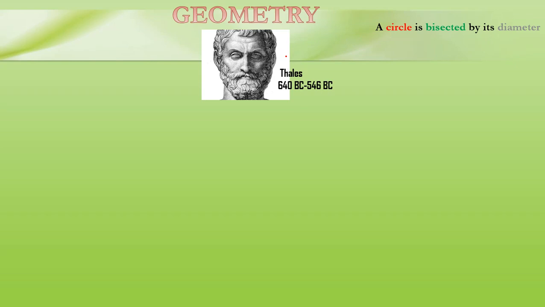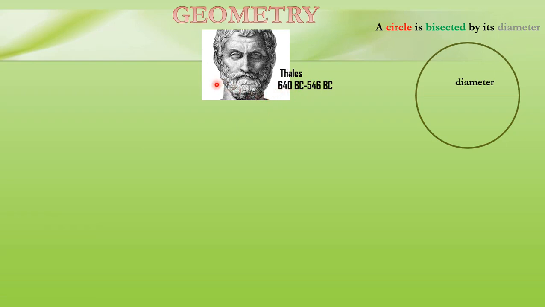He was the first person who stated that a circle is bisected by its diameter. That means the diameter divides the circle into two equal parts, as we know in the present time. This result was given by the famous mathematician Thales.